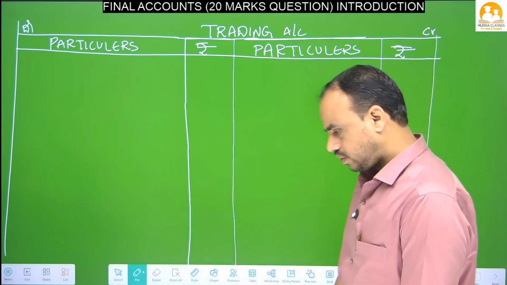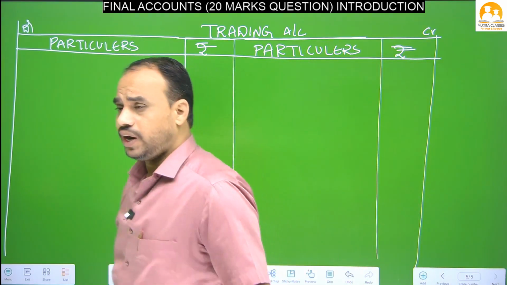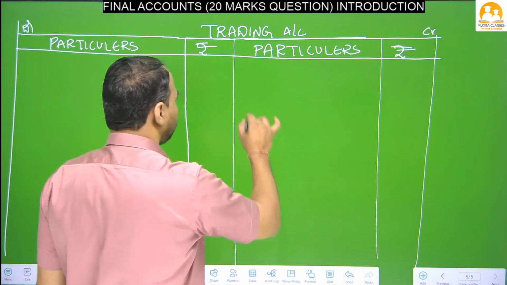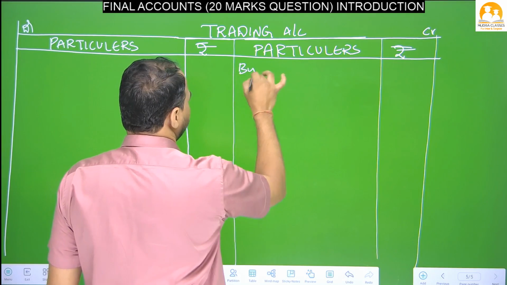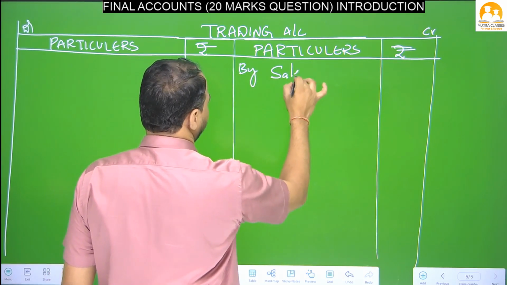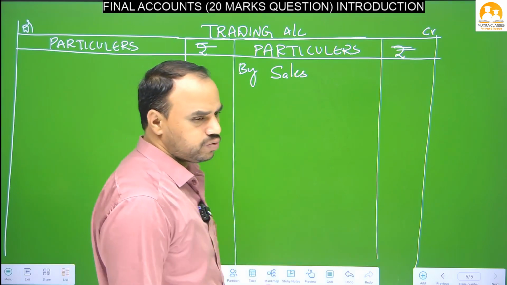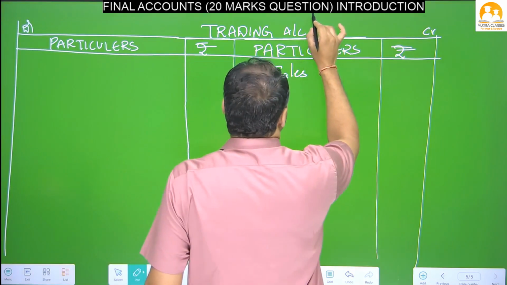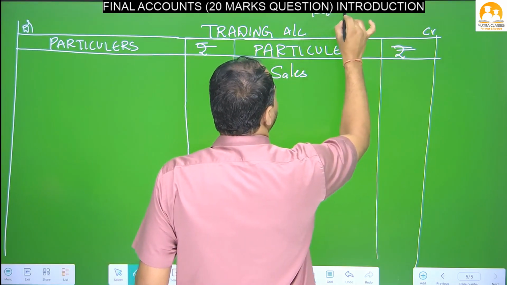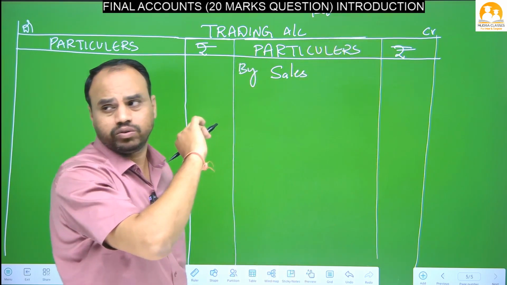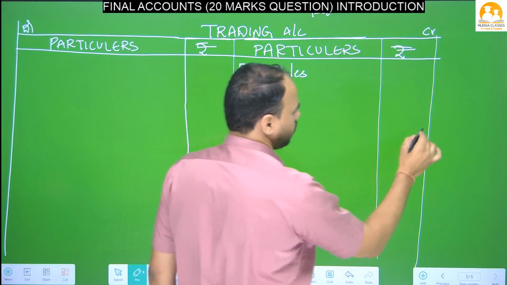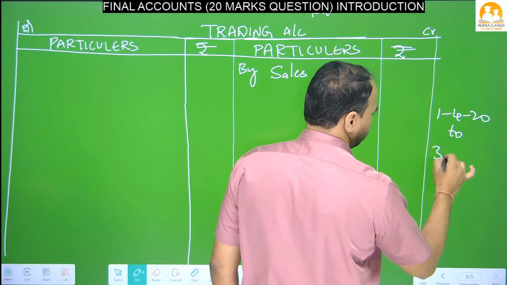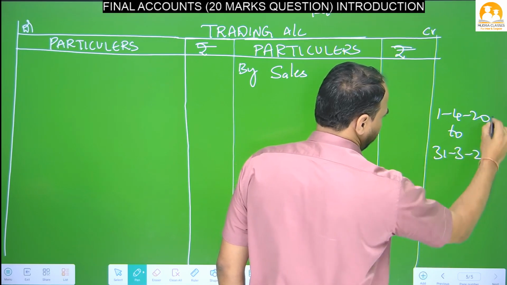So what items will come, you have to remember, in the trading account. On the trading account credit side, what is the first item? The first item is by sales. How much goods we sold during the particular period, for example from 1st April 2022 to 31st March 2023.